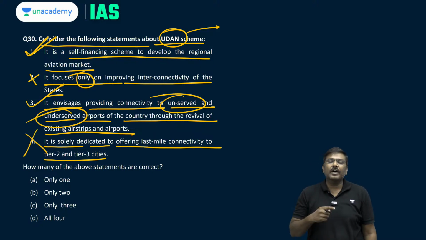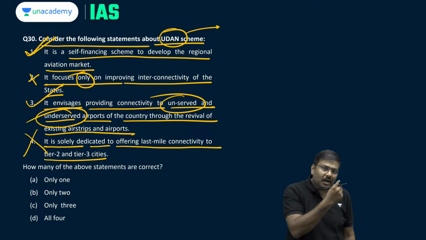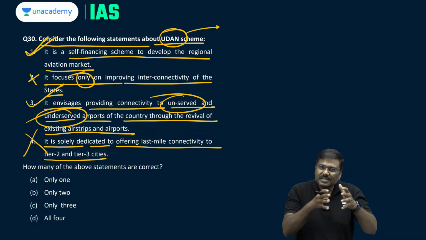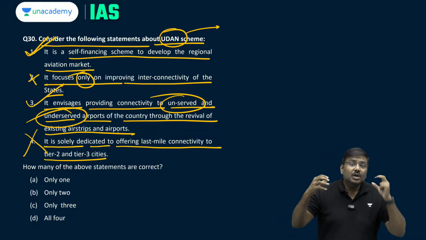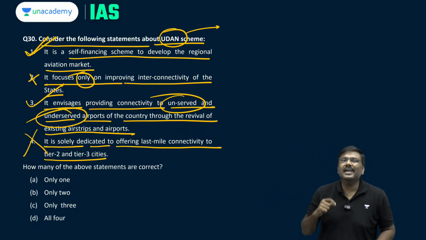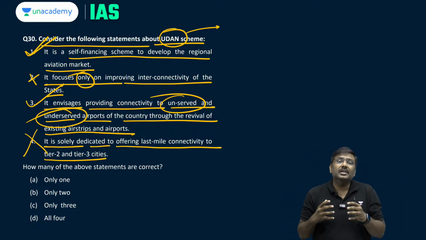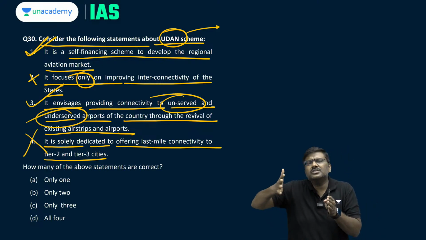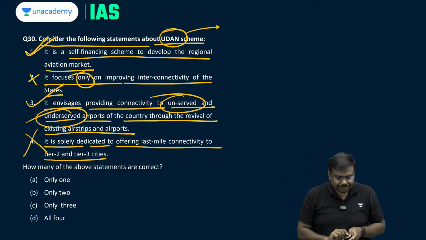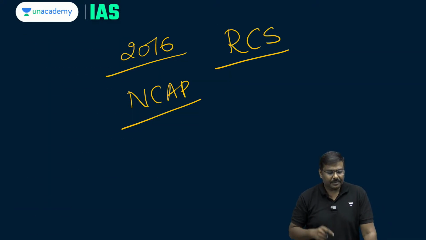This statement is wrong. Why? Under multiple iterations of Udan scheme, Udan 2.0, 3.0, 4.0, etc., different coverages have been provided. In certain cases, tourism cities have been covered. In certain cases, northeastern states have been covered, etc. So to begin with, yes, the objective was to cover tier 2 and tier 3. But over a period of time, many iterations of Udan have been launched by the government, where they have focused on other cities as well. So the fourth statement is wrong. Question number 30, two of them are correct. Option B is the right one.